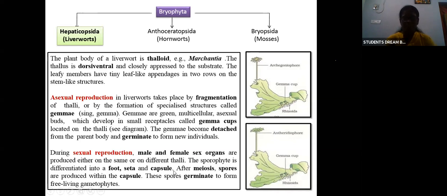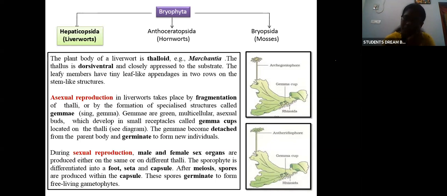Okay, so three different structures. The lower part is the foot, then you have the seta and the capsule. So after meiosis, what happens? Spores will be produced within this capsule, and these spores will germinate to form a free living gametophyte.